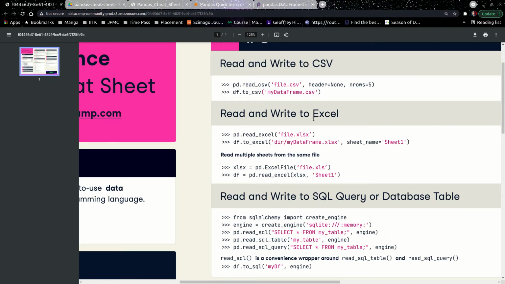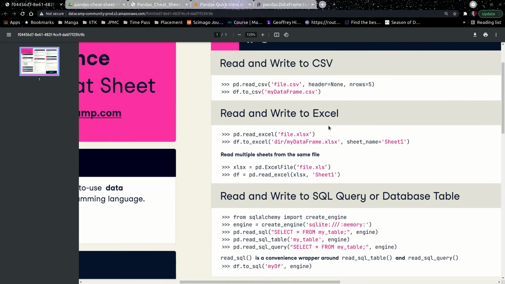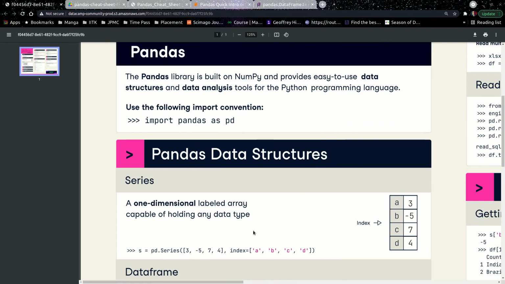So this is the way you can play with the functions that you already have, right? Reading and writing Excel files and all these things are similar executions, just the names are different. Another thing to consider is sheet name. Many times you have files with multiple sheets, so sheet name can also be specified here or in any function. Also, ignore read and write SQL, it is not that important right now.